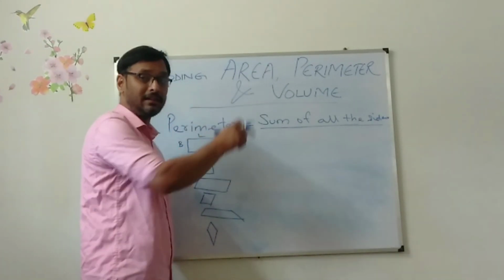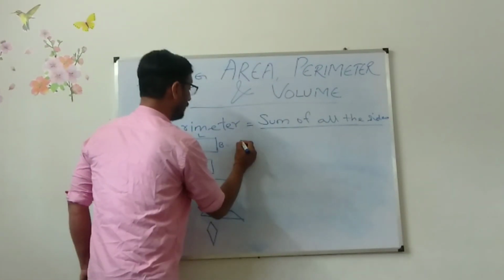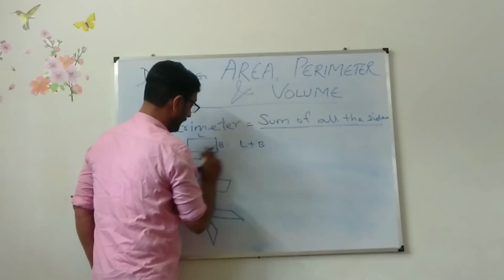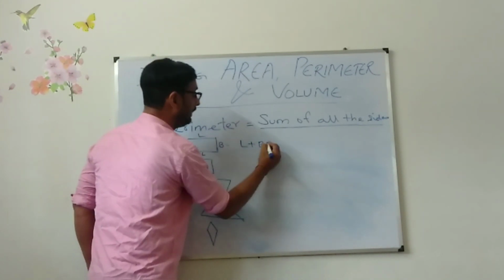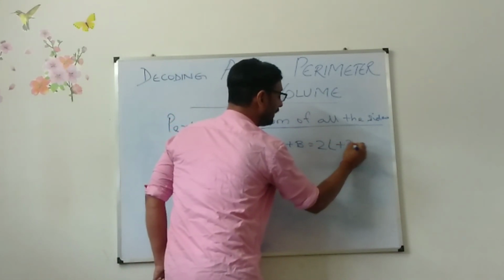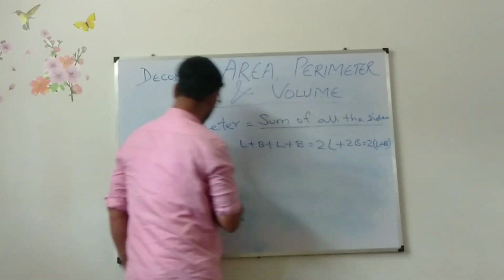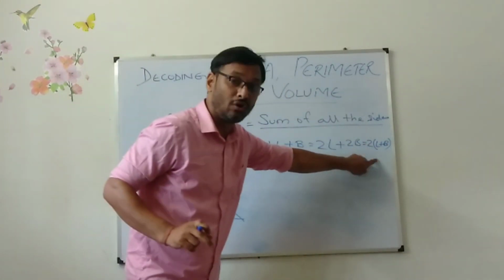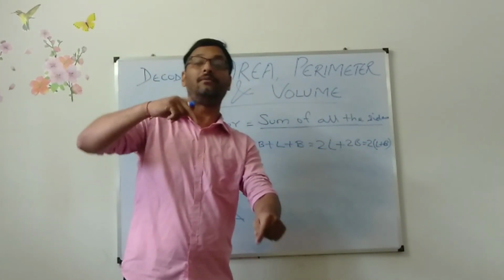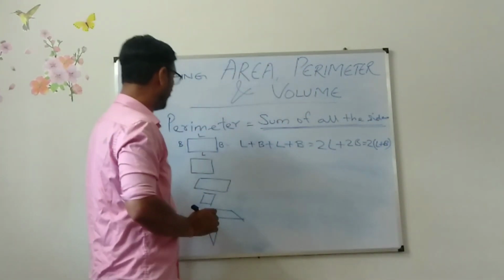I am adding all the sides, sum of all the sides, because that is the basic formula. So what will I be writing? L plus B plus L plus B. So what is it? 2L plus 2B. What is common in between them? 2 is common. Though I have written this formula, where has it derived from? It has derived from this thought. Sum of all the sides.